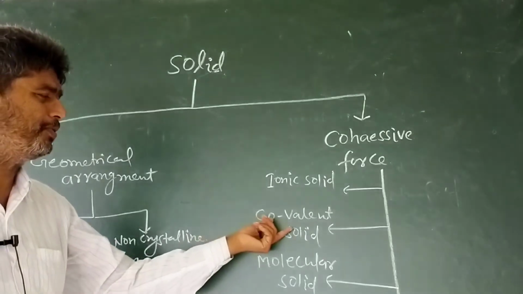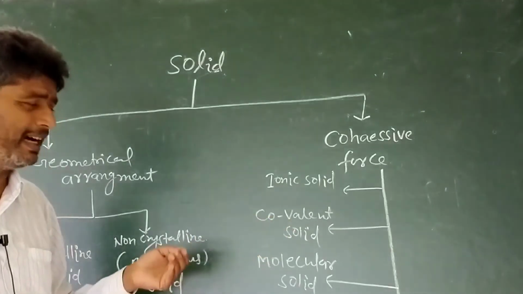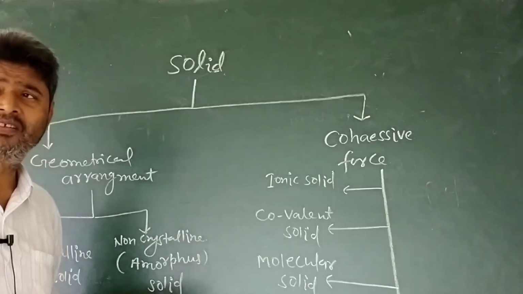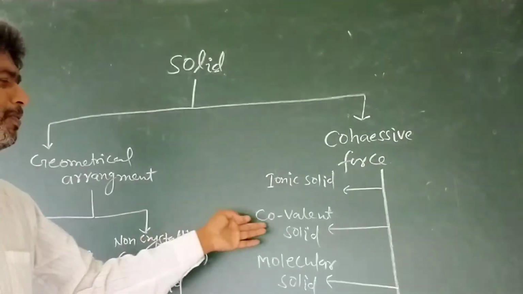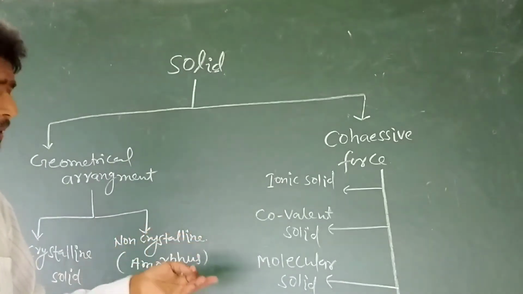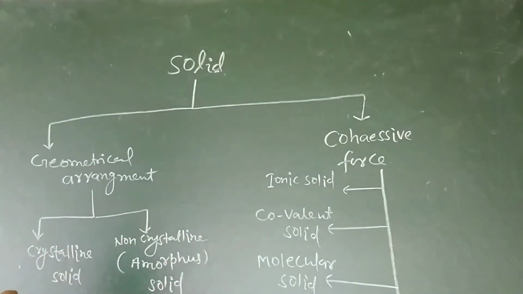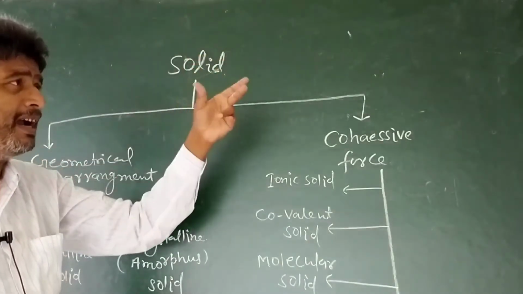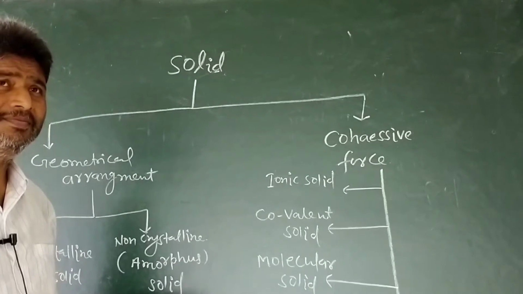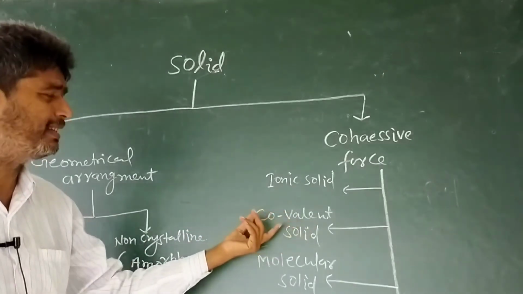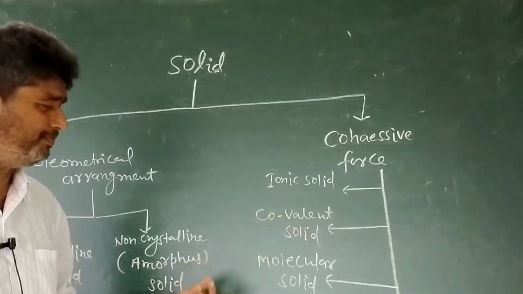The diamond, graphite are also examples of covalent solid. Phosphorus, sulfur are examples of covalent solid. The valence bond forces operate here, that is in case of covalent solid.